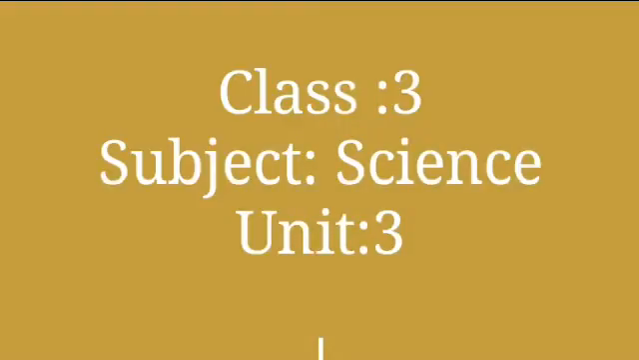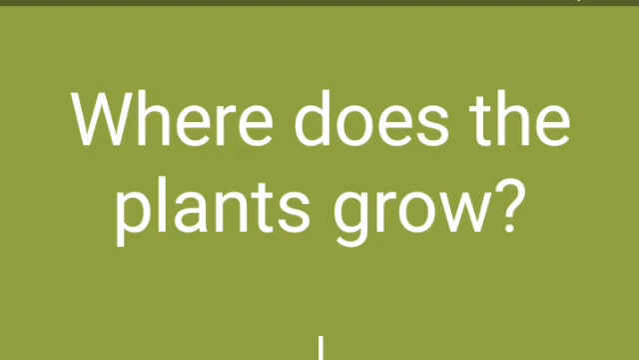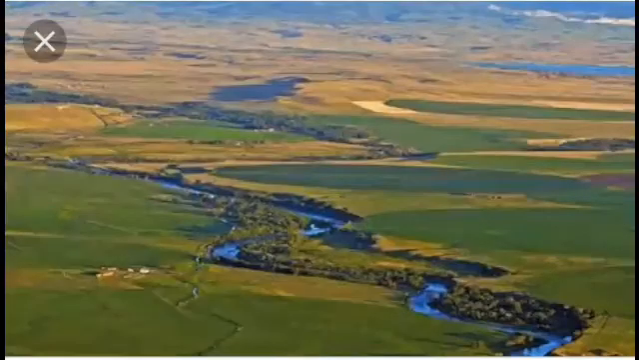Class 3, subject Science, Unit 3 and topic Plants and their habitat. Where do plants grow? Can you tell the answer? Yes, plants grow almost everywhere on earth. They are on land and in water.